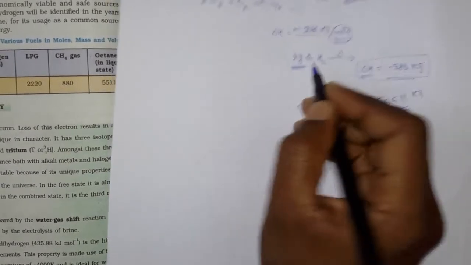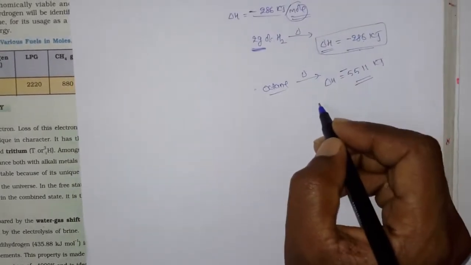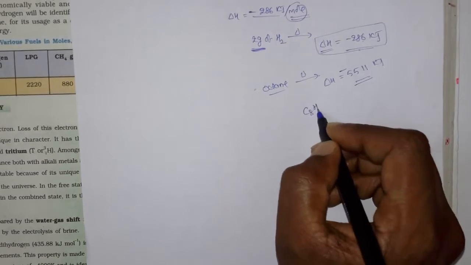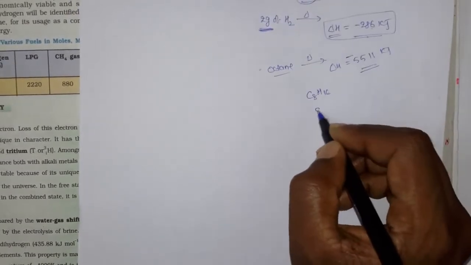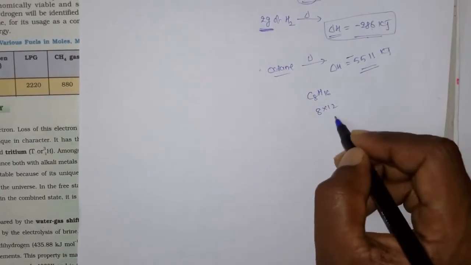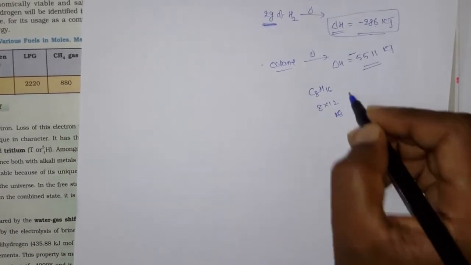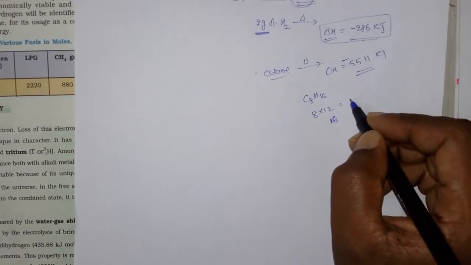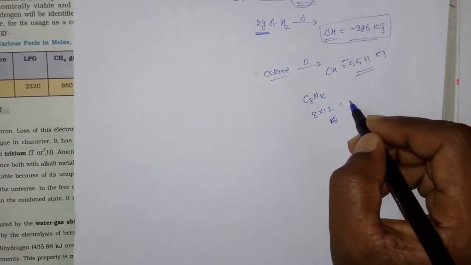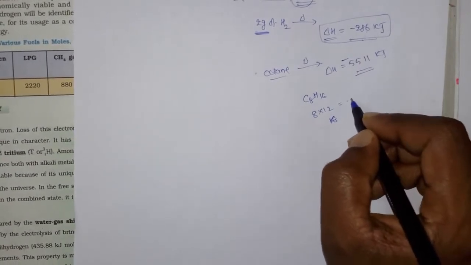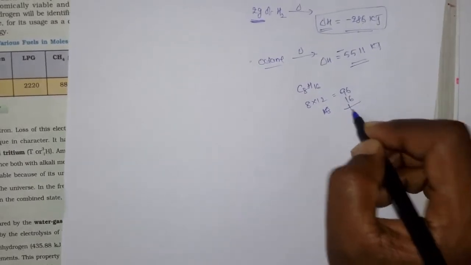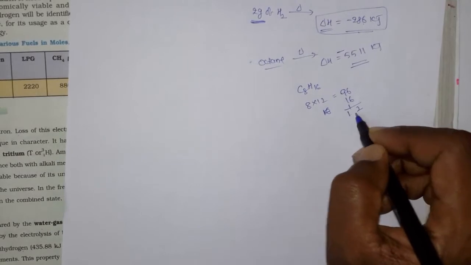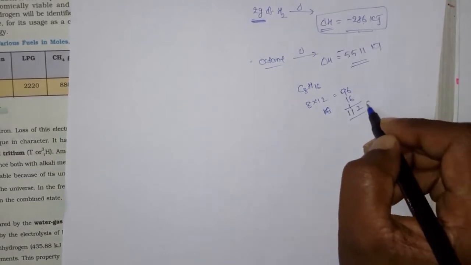Here it is only 2 grams, but octane, C8H16, what is the mass? 8 into 12 is 96, plus 16, that is 112 grams.